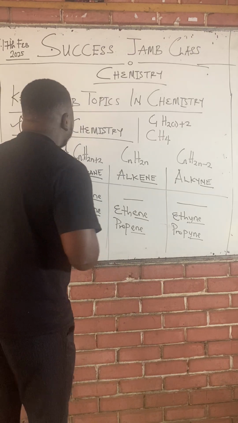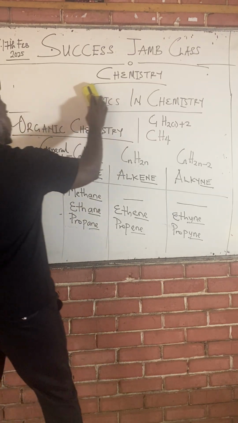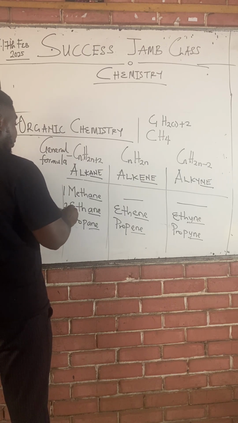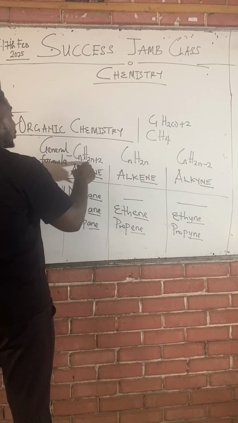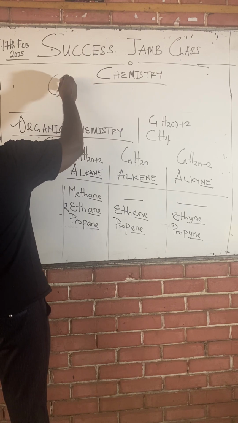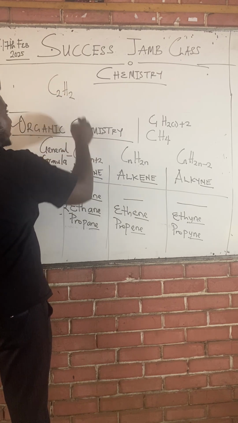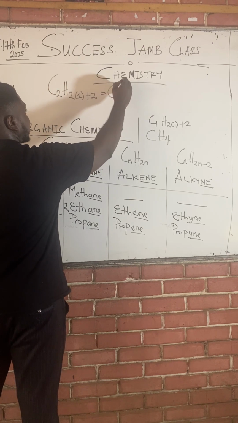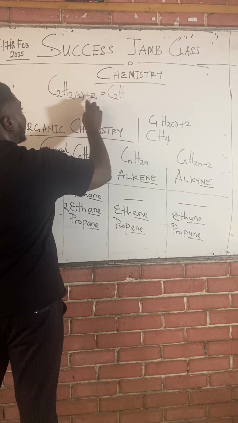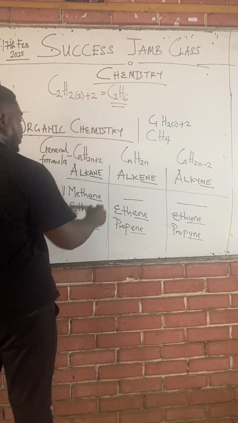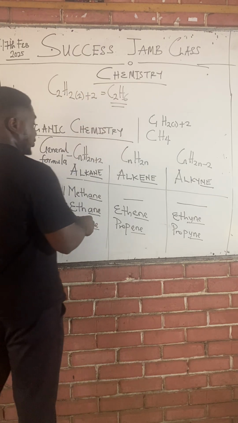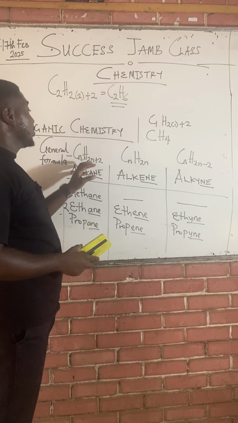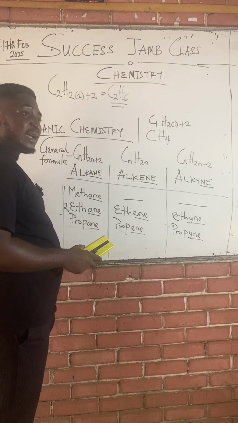If we try doing the same thing for ethane, ethane means 2 carbons. So you see N represents... N is 2 now. That's C2, H2N, which is 2 plus 2. That's C2H, 2 times 2 is 4, 4 plus 2 is 6. So the molecular formula of ethane is C2H6, because N represents the number of what? Carbon. So this general formula works for every member under the alkane family.